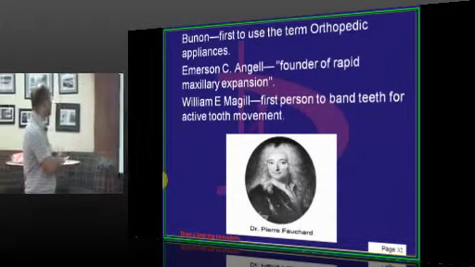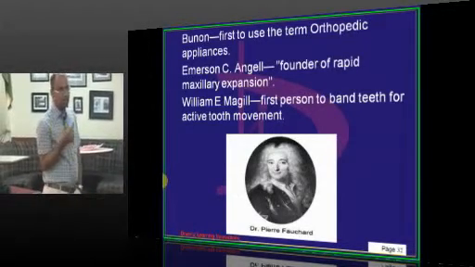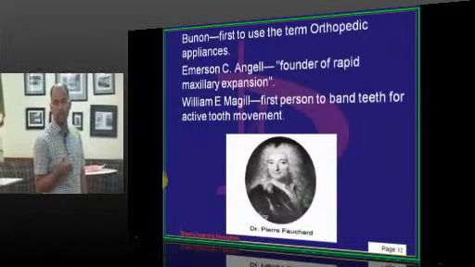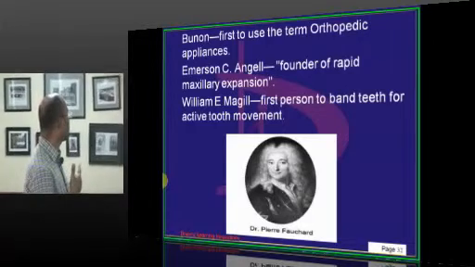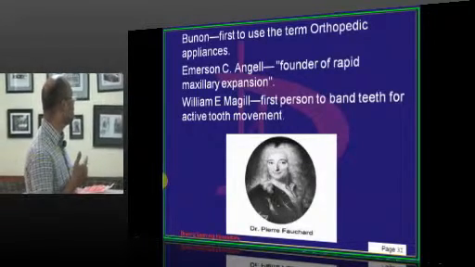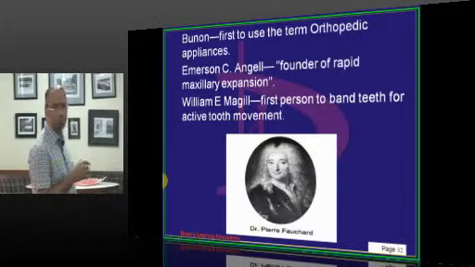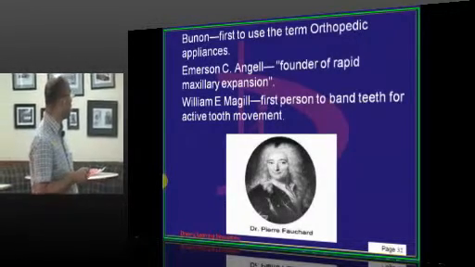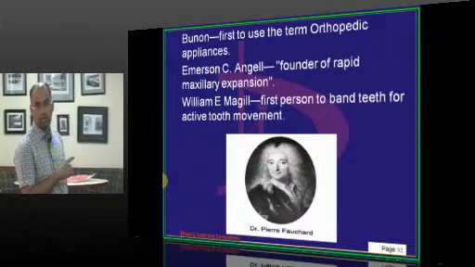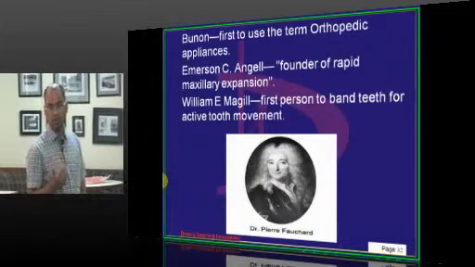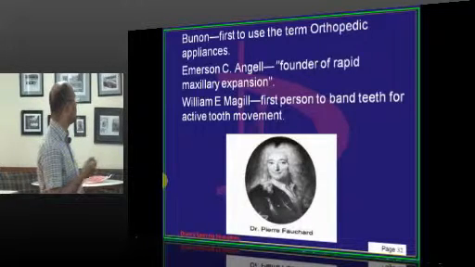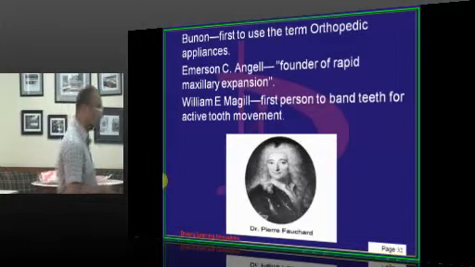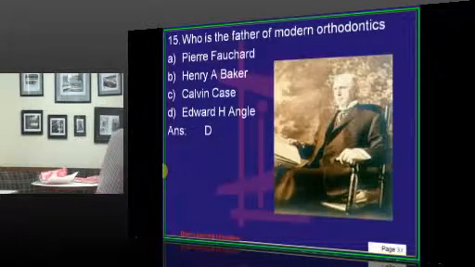Then Emerson C. Angell. Angell is different from Angle. He is the father of expansion. Rapid maxillary expansion was advocated by Emerson C. Angell, whereas Bunon was the first to use the term orthopedic appliances, and Magill used to band the teeth. Magill is credited with banding the teeth for active tooth movement. Fauchard is the person who created the first orthodontic appliance, that is Bandelette. Then Angell is the father of rapid maxillary expansion, or is credited with expansion.